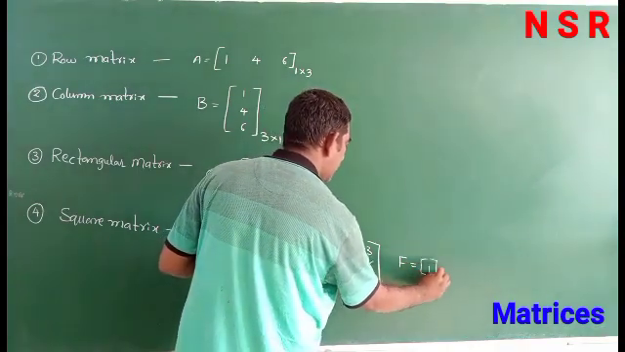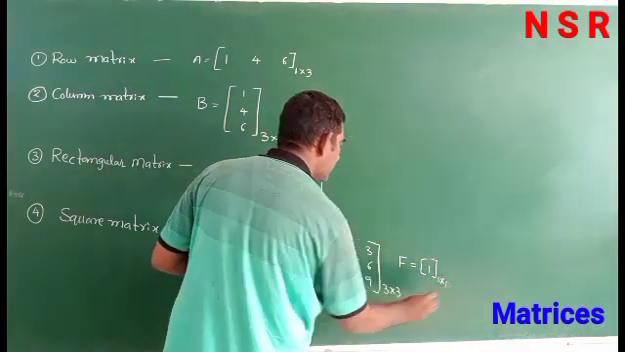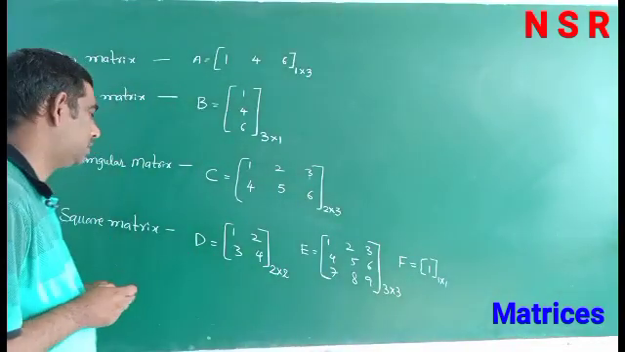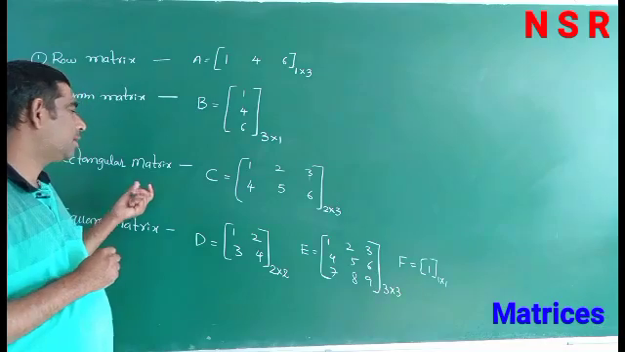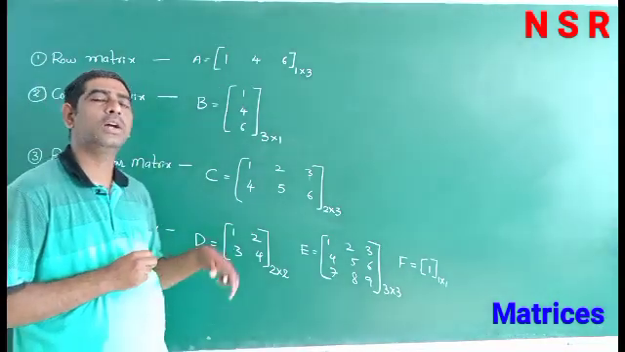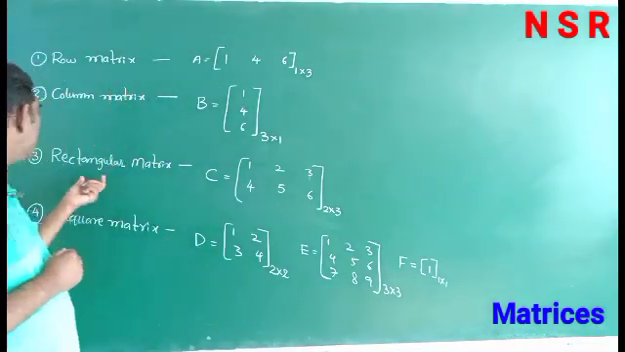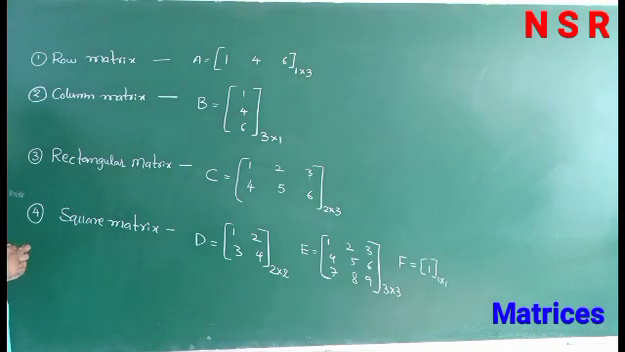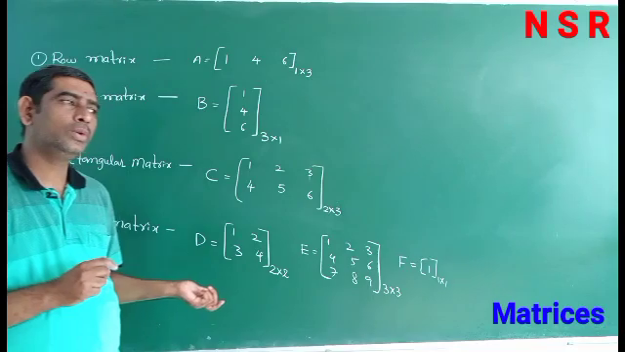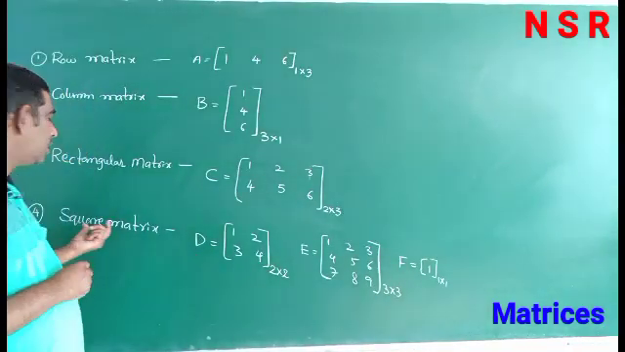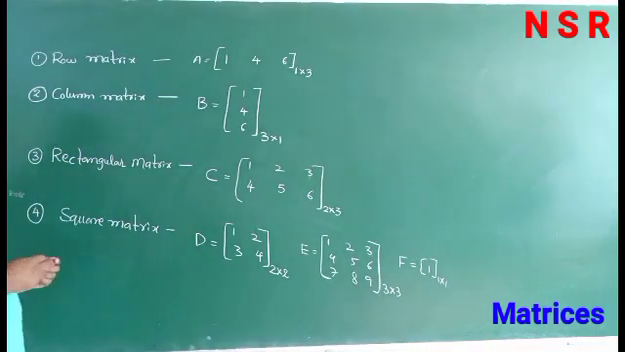Suppose we have only one element. This is 1 by 1. This is also a square matrix. So rectangular means the number of rows is not equal to the number of columns. If the number of rows in a matrix is equal to the number of columns, it is called a square matrix.